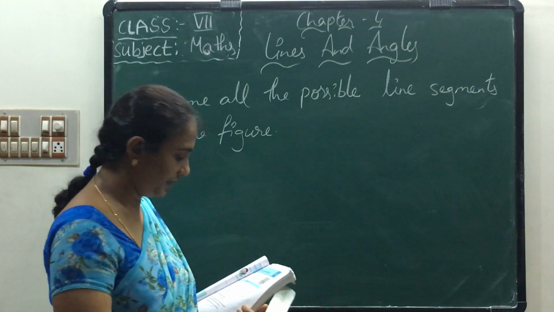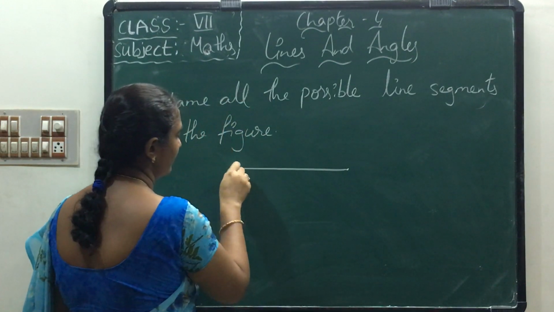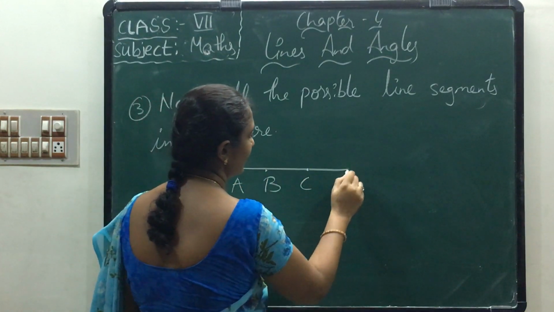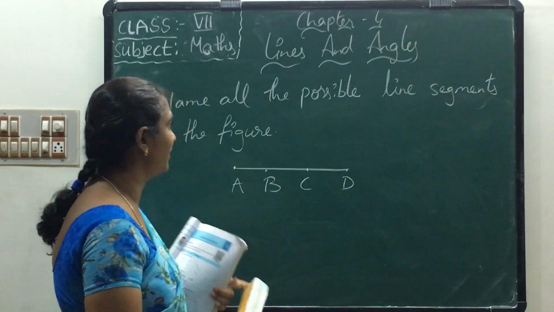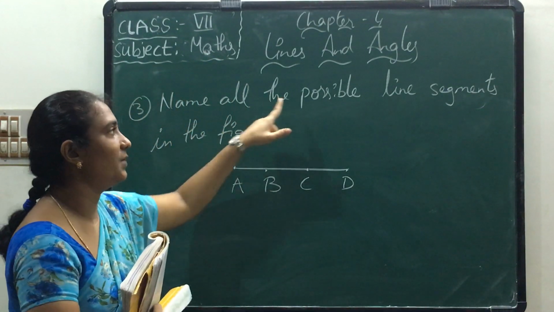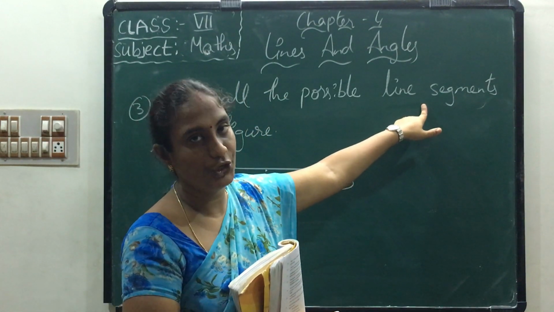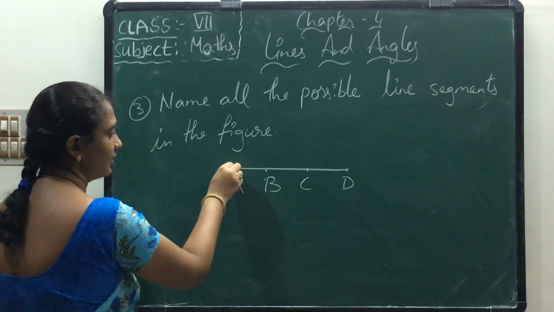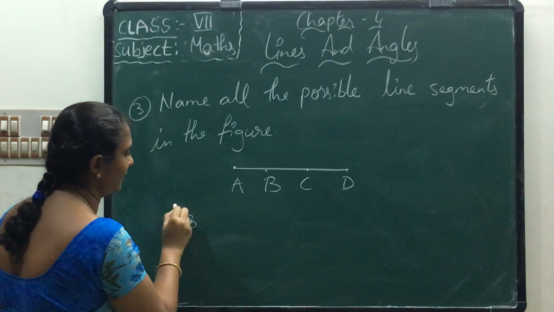Here they have given one figure, A, B, C, D. For this figure we have to name all the possible line segments. First, how can we write from A to B? AB is one line segment.